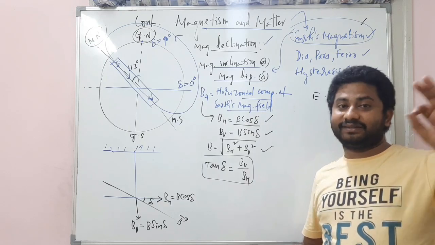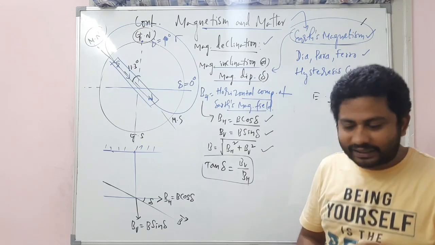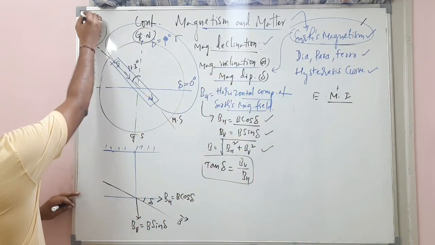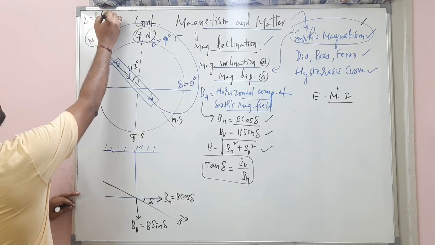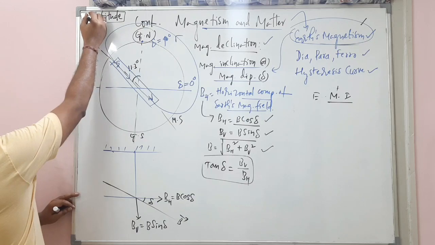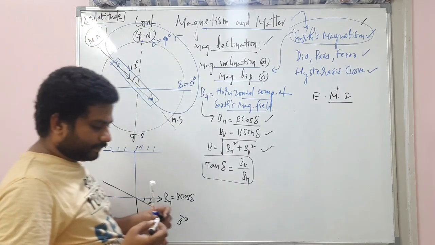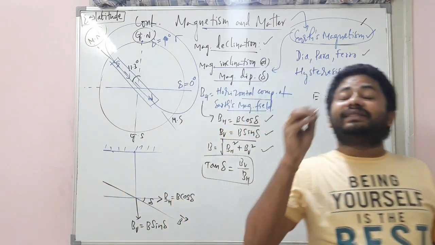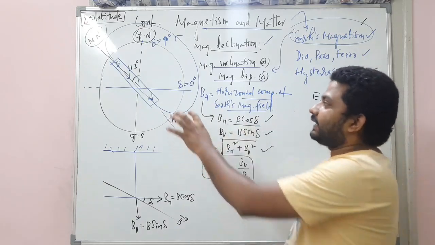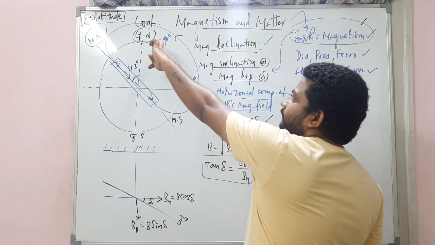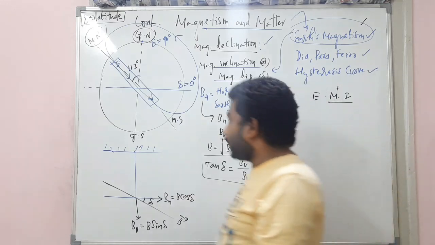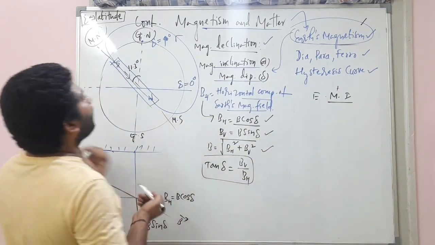So the shortcut is this. Remember, my dear children, the angle of dip is nothing but the latitude. It's not exactly the latitude, but to remember with a shortcut method, I'm just telling you: the angle of dip at the equator is 0, and the angle of dip at the poles is 90 degrees. Then it's easy to remember, right? Okay, at the equator, what happened to